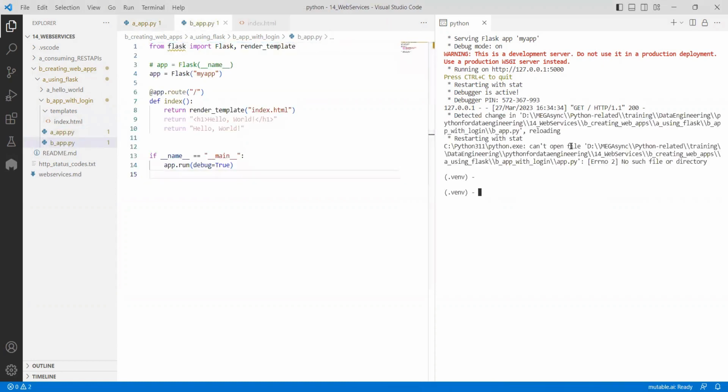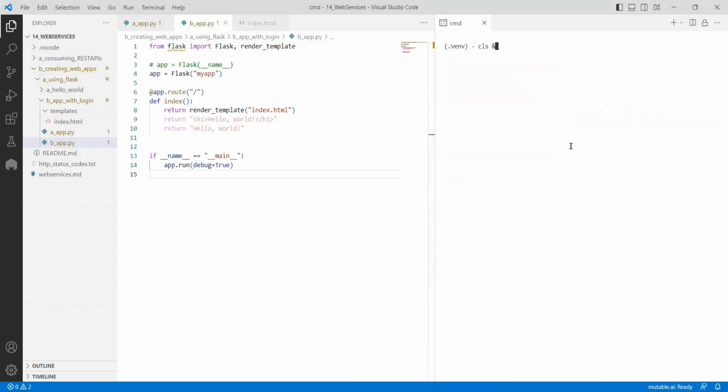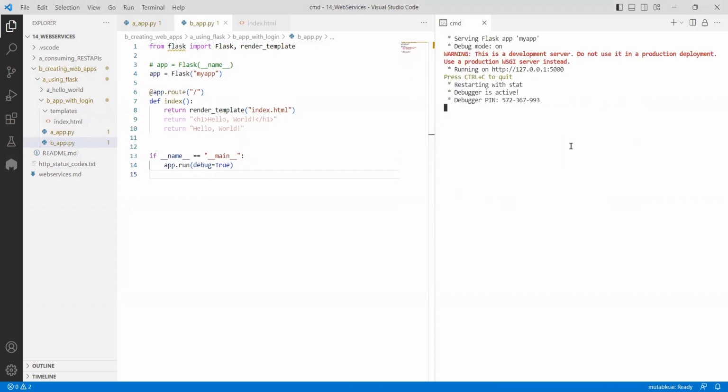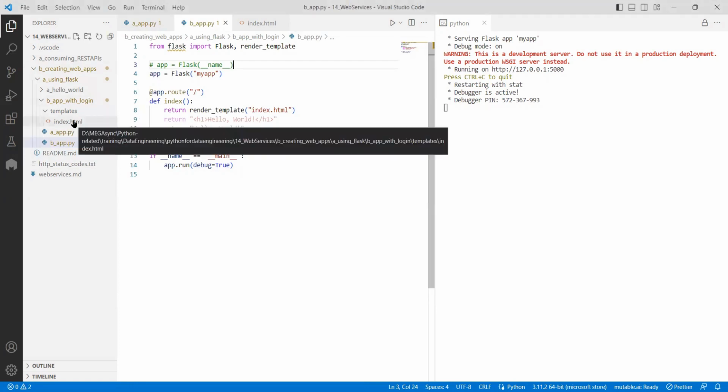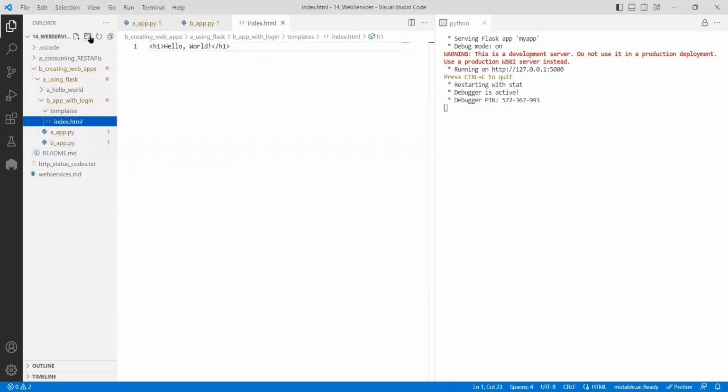I will stop the server and run the second server: python b_app.py. This is how you run it. Now the application is started. Instead of getting this content, I want to load from some login page. For this also I'm taking the same thing.